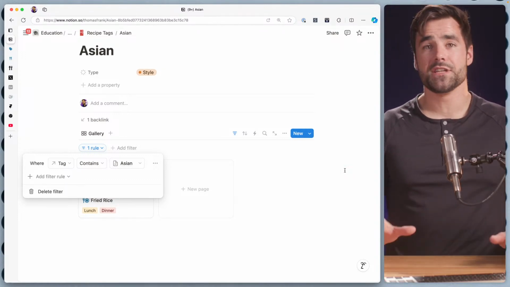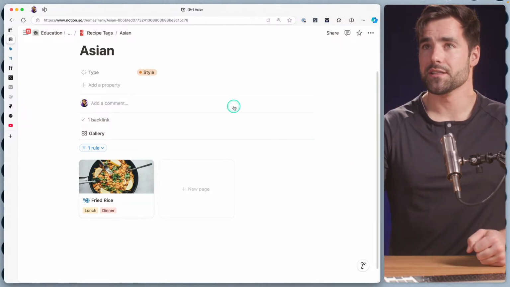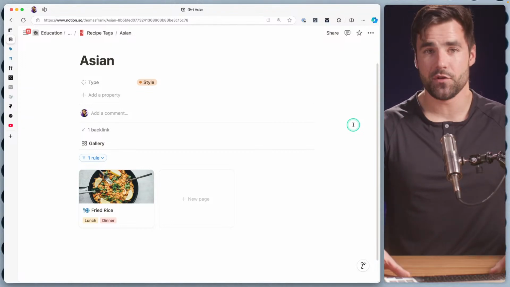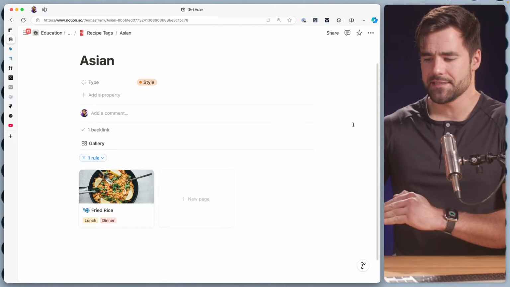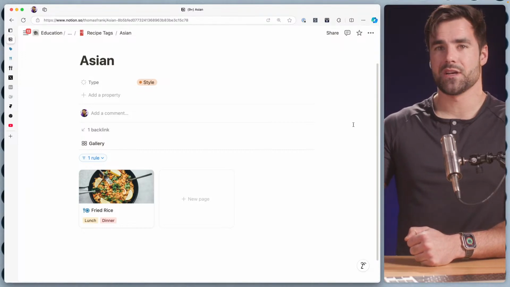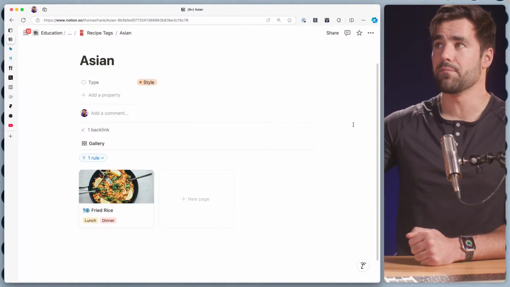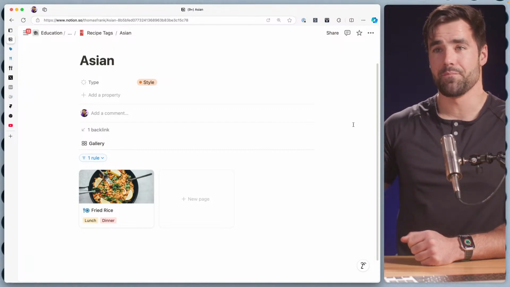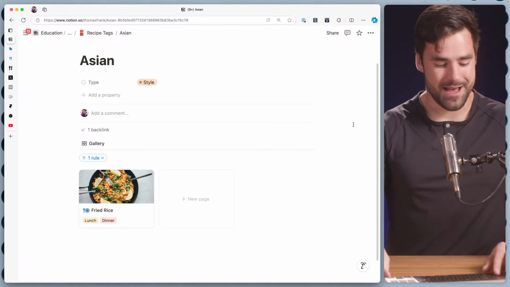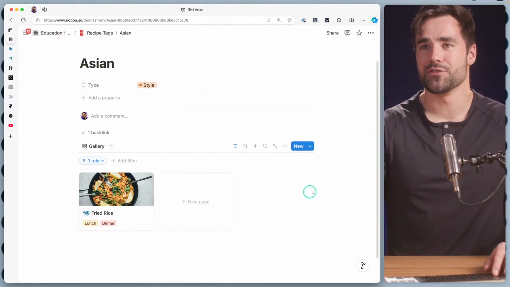I would love to see Notion expand on this and allow us to target, say, properties of the parent page. So imagine if you could do a task list inside of a journal template, and you could have a filter that said, only show me tasks that were done on the day of the journal template. So you'd grab the date property on the journal template. That would be super cool. Would love to see Notion do that at some point in the future. But for now, what we can do is at least filter against the page object itself.